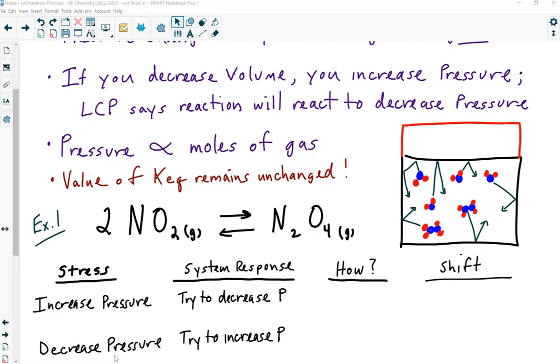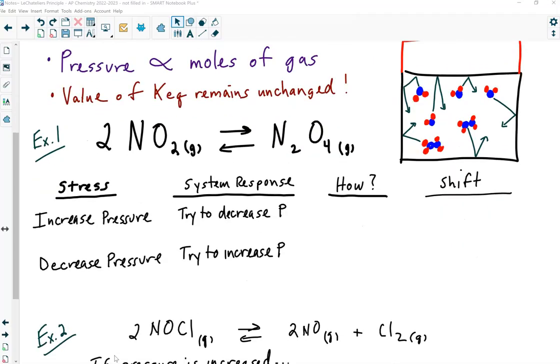What if I started out with the piston in this container where the black line is, and I raise it up to the red line? Well, you're going to decrease the pressure, and the system will want to increase the pressure. To increase the pressure, a chemical reaction can only make more moles of gas. And so it'll shift to the side with more moles of gas. So let's go through the two scenarios here. Okay?